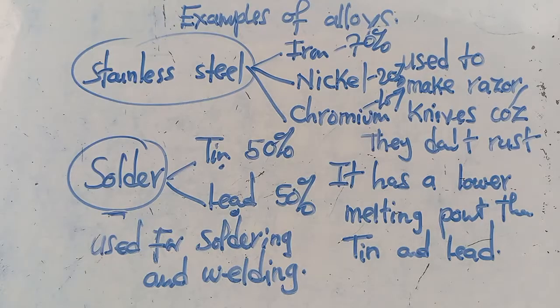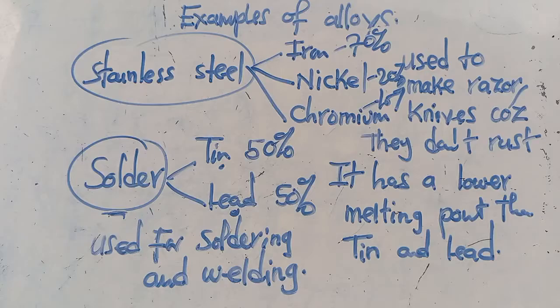Iron, when we are talking about stainless steel, iron has got the highest percentage, followed by nickel, which is 20. Then lastly, we've got chromium, which is 10. And when we go to solder, you discover that solder, which is an alloy, gets to have 50-50 of tin and lead. So you say, okay, lead 50, tin also 50.